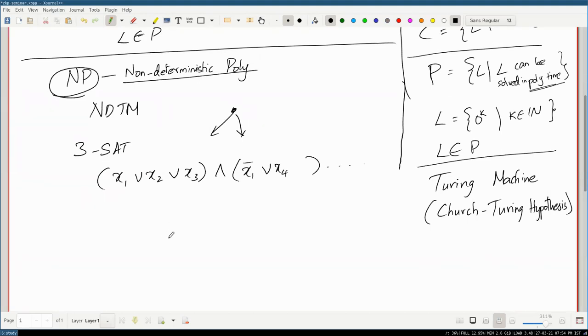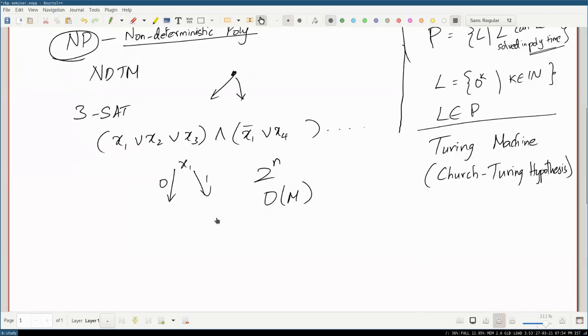But if you have non-determinism, you can do this, right? You can have two paths of computation. You just make the choice, either x1 is 0 in one of the parallel universes and x1 is 1 in the other parallel universe. So you just create two to the power n branches, each with one possible assignment, and then to substitute them and check, you just take order m time, right? Where m is the number of terms, and then by definition of 3SAT, if any of these assignments is satisfiable, it says yes, then yeah, this expression is in 3SAT.